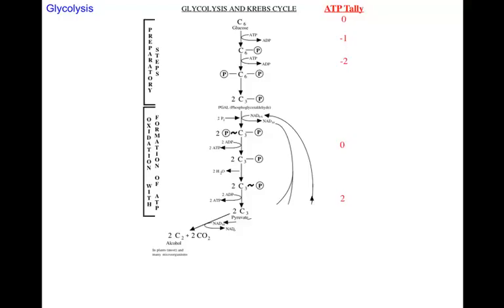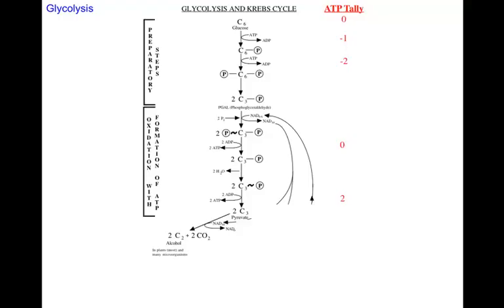Okay, now what happens here is that, notice, the reduced NAD that we made up above in glycolysis is used up here. And it basically donates electrons to pyruvate. And when it does that, you've regenerated oxidized NAD. And that's important because if all the NAD, which is present in finite amounts in the cell, is tied up in the reduced form, glycolysis will stop. And if it stops, you can't make ATP. And if you can't make ATP, you die.